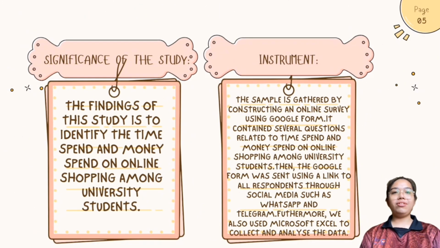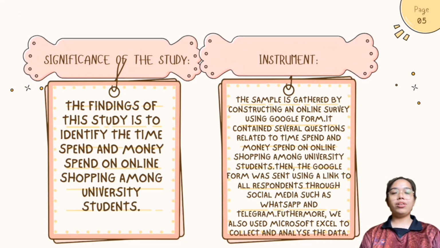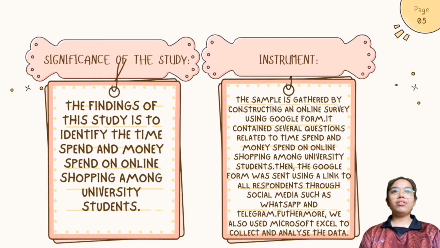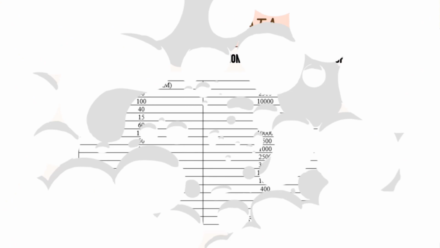So next, significance of the study. The findings of this study is to identify the time spent and money spent on online shopping among university students. Instrument. The sample is gathered by constructing an online survey using Google Form. It contains several questions related to time spent and money spent on online shopping among university students. Then, the Google Form was sent using a link to all respondents through social media such as WhatsApp and Telegram. Furthermore, we also use Microsoft Excel to collect and analyze the data.